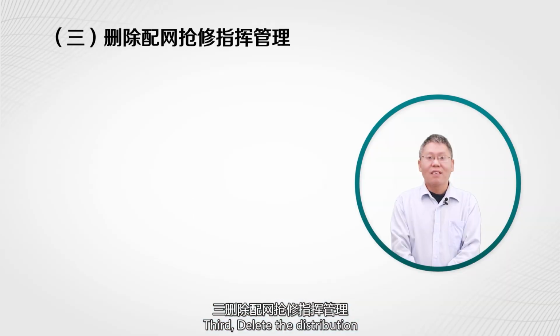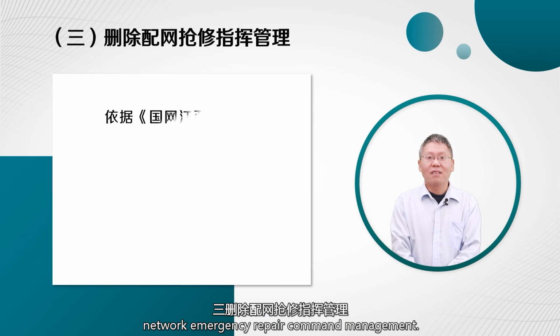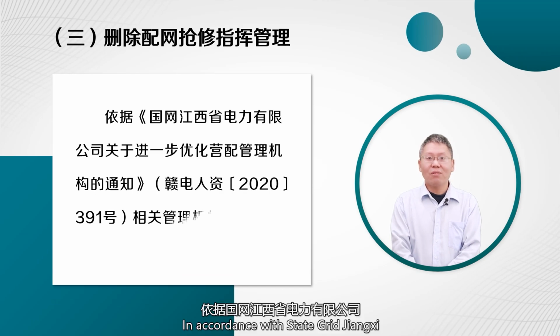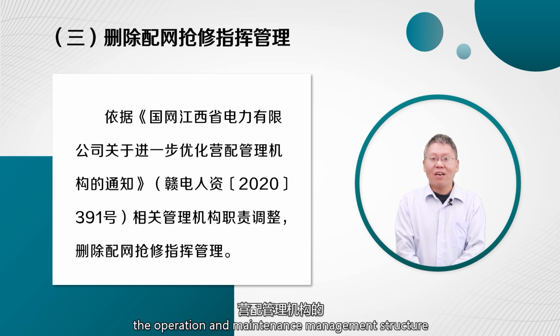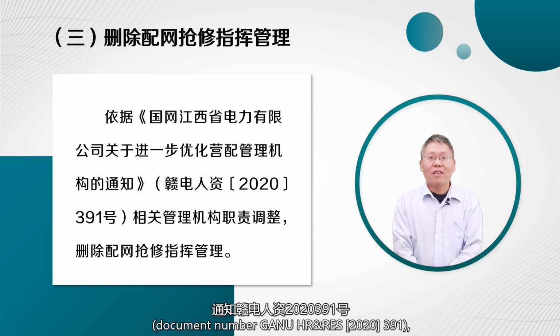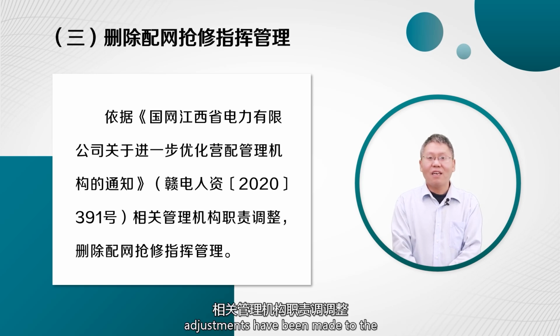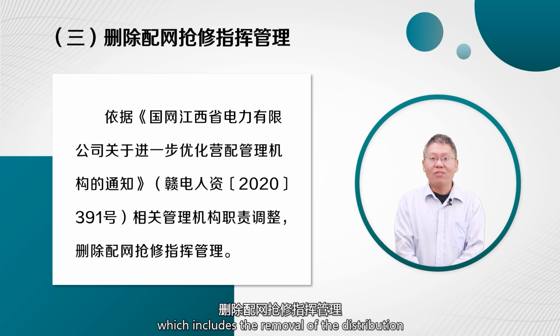Third, delete the distribution network emergency repair common management in accordance with State Grid Jiangxi Electric Power Company's notice, and further optimizing the operation and maintenance management structure. Document Number 2020-391. Adjustments have been made to the responsibilities of relevant management institutions, which includes the removal of the distribution network